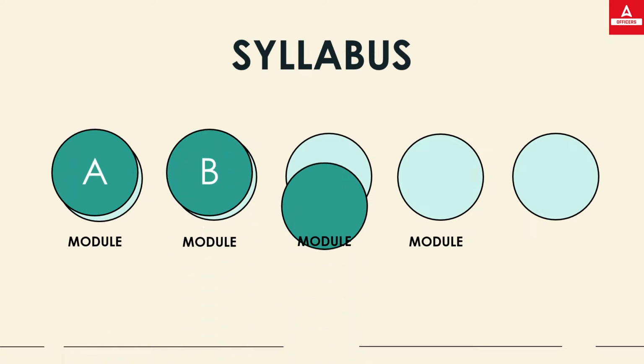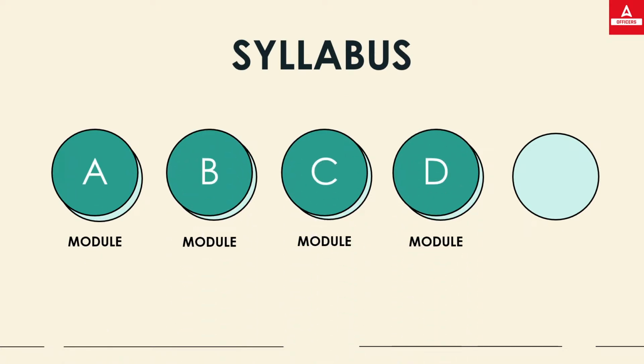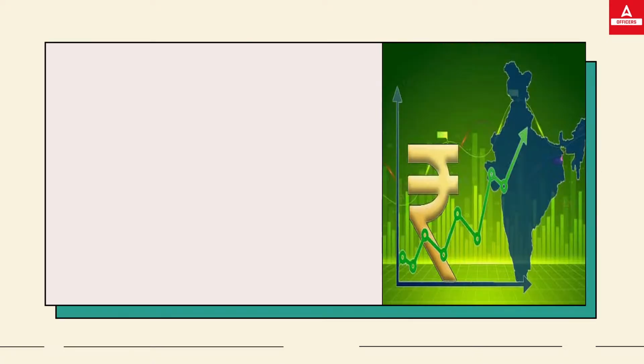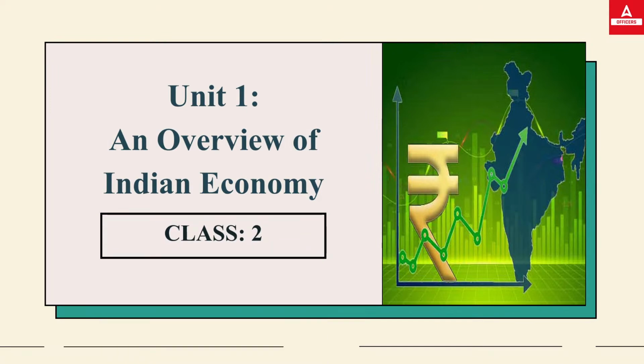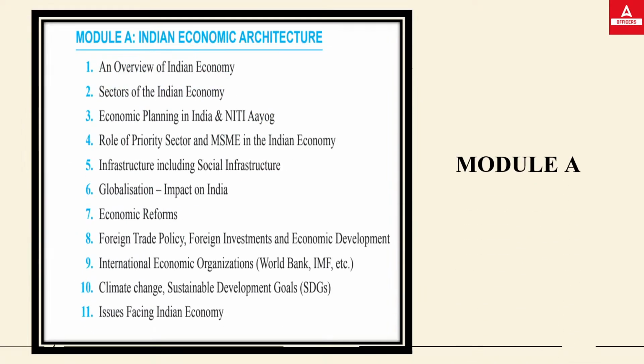As I have told you, this particular subject has four modules, and it covers the whole syllabus of IEIFS. The first two modules belong to the economy part, in which you have to cover certain data with theory and conceptual understanding. The second part will be C and D, the financial part, which will cover those topics. So let's start. Today we are going to cover Unit 1, overview of Indian Economy, Class 2. That is the first unit of your module.